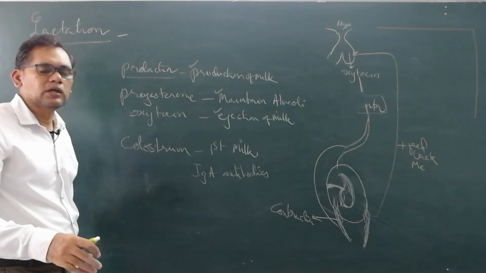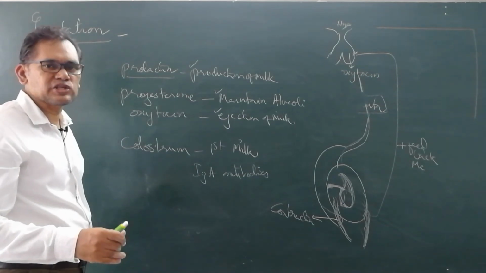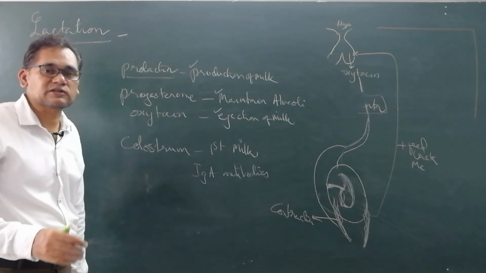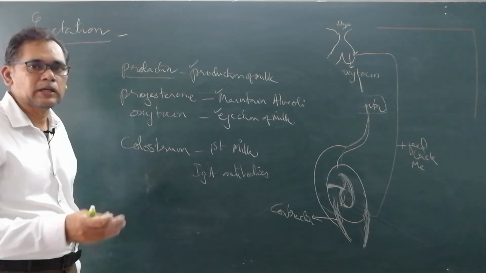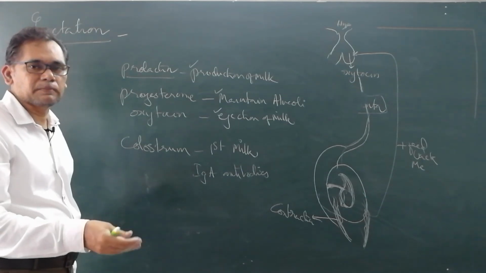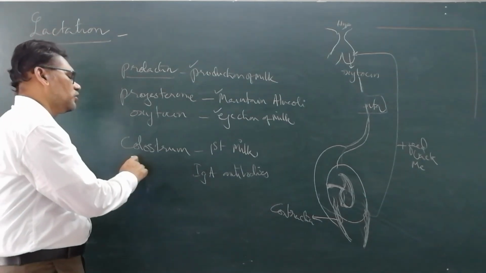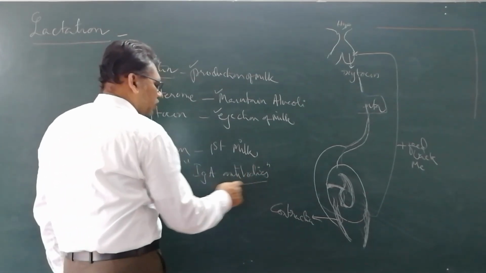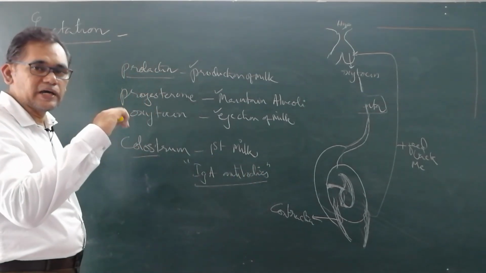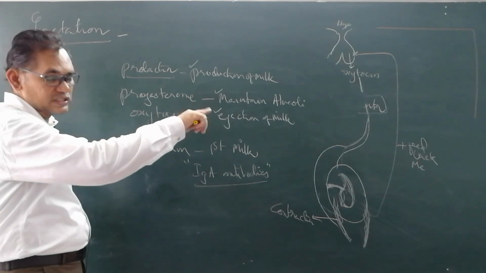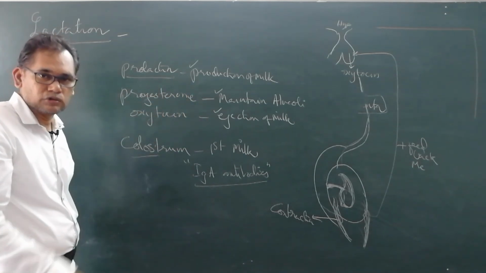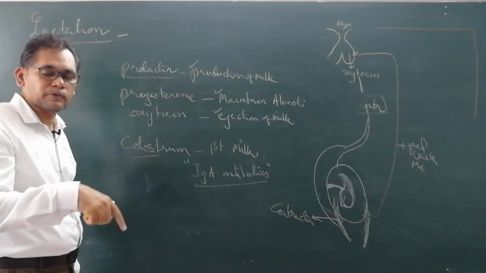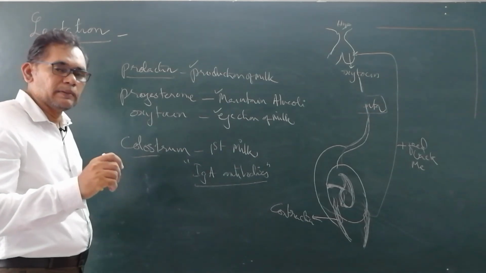That is the reason why doctors suggest breastfeeding. Breastfeeding is the best option for mothers to feed their babies breast milk. This is colostrum, rich in IgA antibodies. Already IgG antibodies entered during the fetus stage through the placenta, which also provides passive immunity.